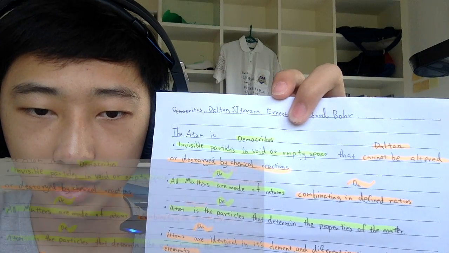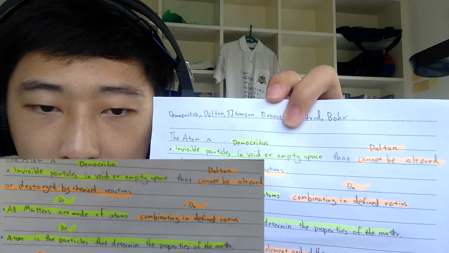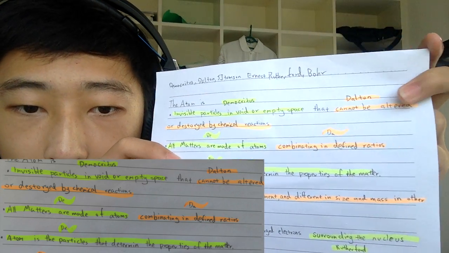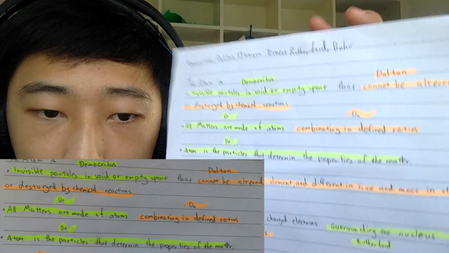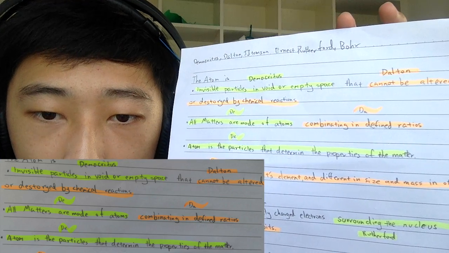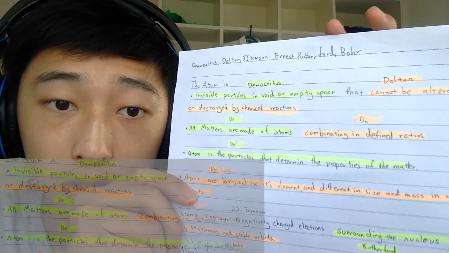He named the small pieces of matter atoms, which means invisible in Greek. Atoms are invisible particles in void or empty space, and all matter is made of atoms. Atoms are the particles that determine the properties of matter. That's Democritus. This is Democritus' model.